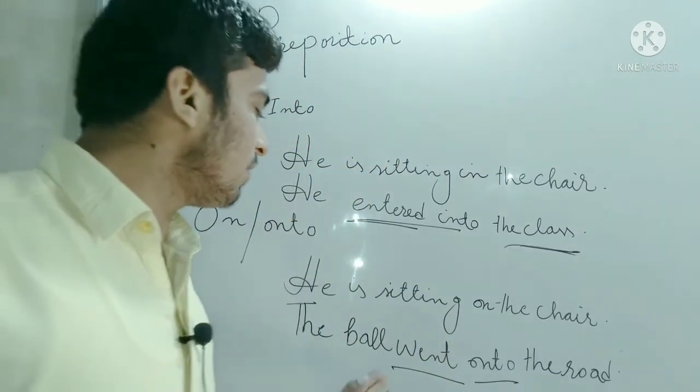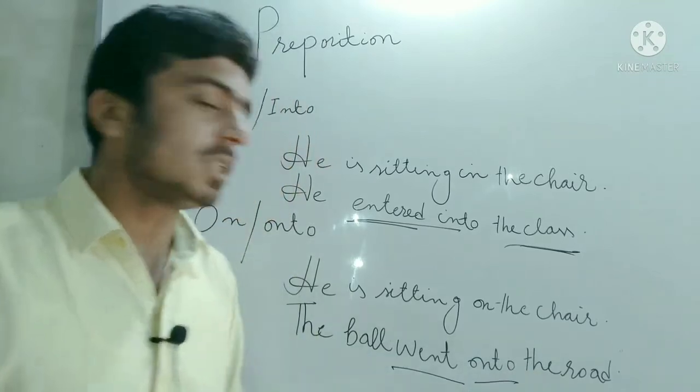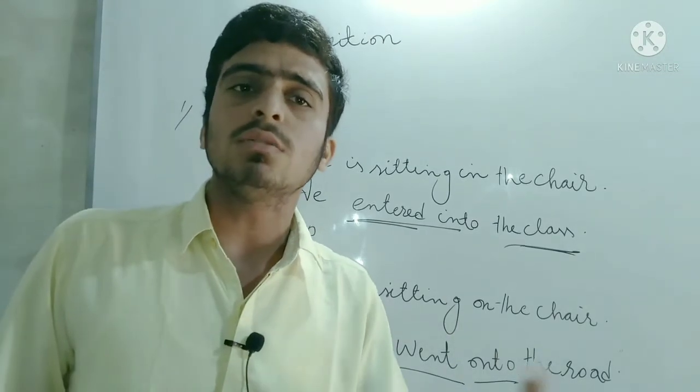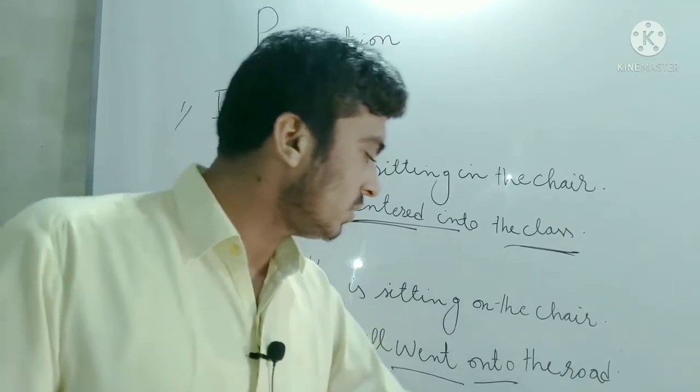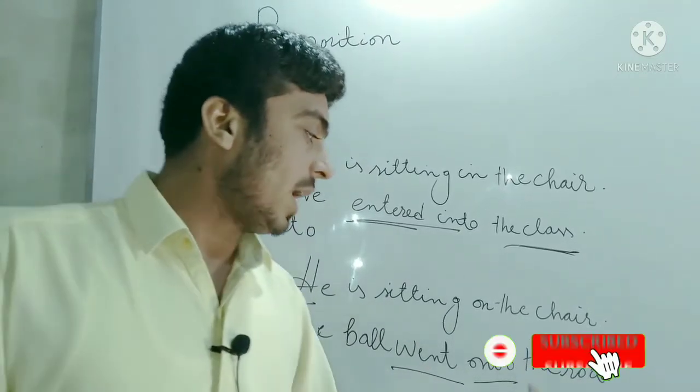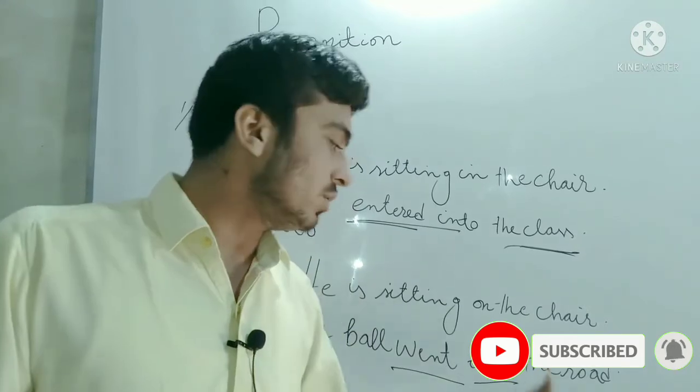And after that, whenever you want to show the movement, something is touched with a surface and there is a movement, you will use "onto". You will say that "the ball went onto the road." Here "went" is the movement and the ball is touched with the road, so you have used "onto".